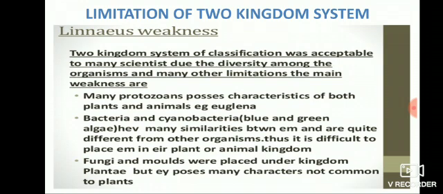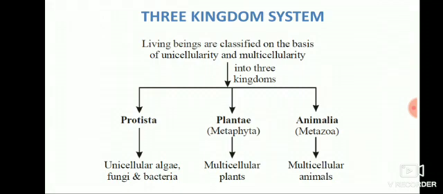Fungi and molds are placed under kingdom Plantae, but they possess many characters not common to plants. So, coming to the three kingdom classification, they are classified into Protista, Plantae and Animalia. The Protista is introduced in the three kingdom classification to keep unicellular algae, fungi and bacteria separately from plants and animals. So, it is the weakness of the Linnaean system of classification.